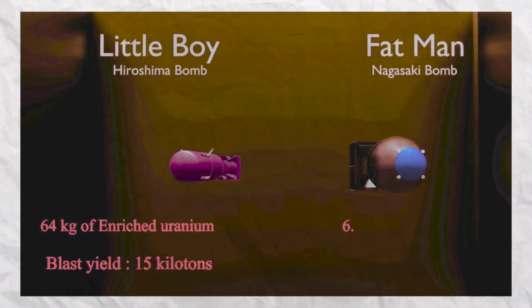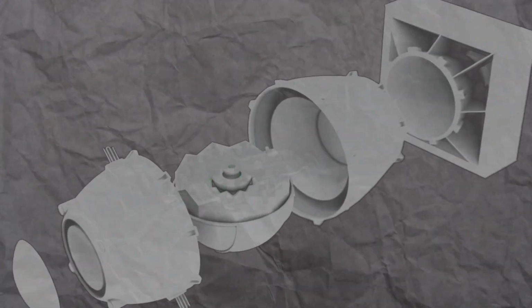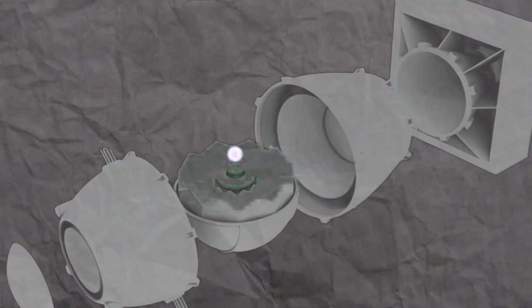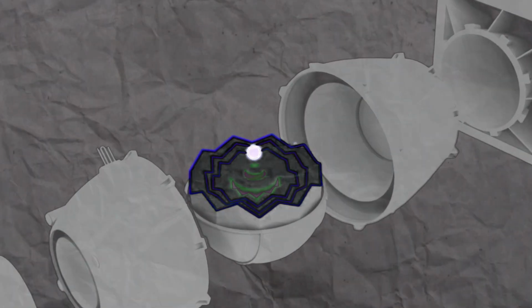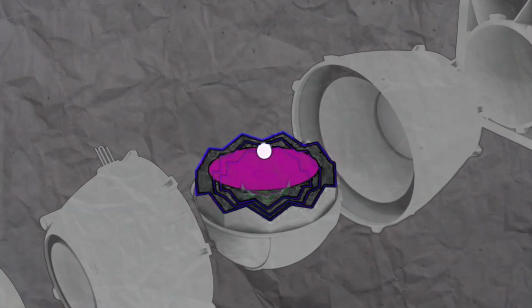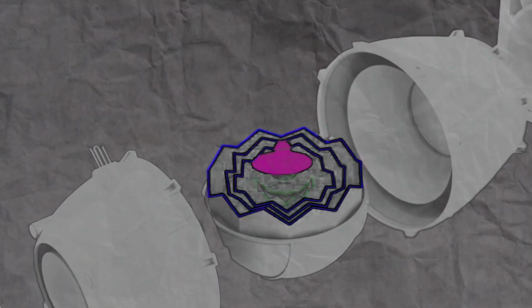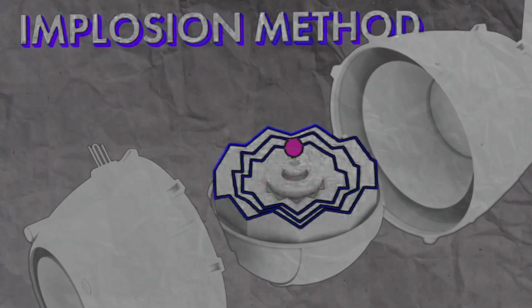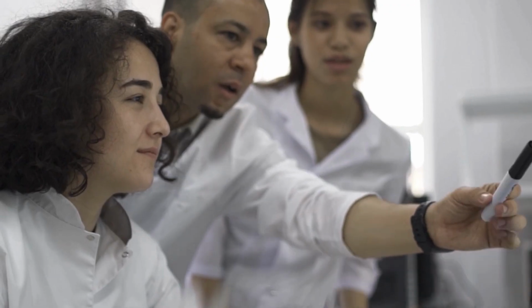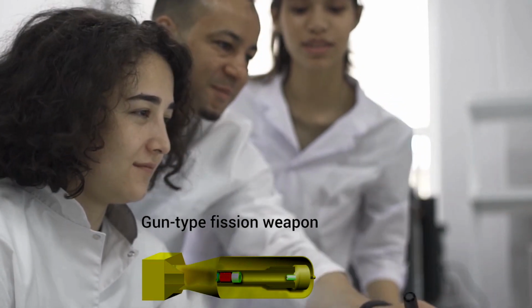There were difficulties in its design. Masses of plutonium were kept under high pressure and density. A subcritical mass of plutonium was placed inside a hollow sphere and explosives were used outside the sphere, so that an implosion could be seen. When the explosives from outside explode, there would be high pressure on the plutonium and the critical mass would be reached. This concept was named the implosion method. Scientists already knew about the gun method, but during this time the implosion method was discovered for the first time.